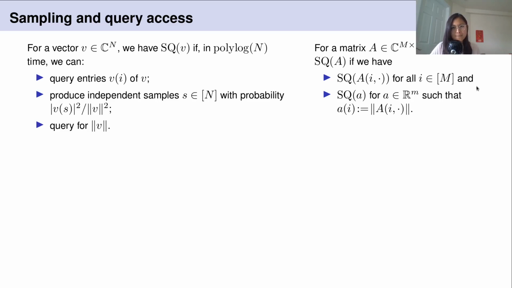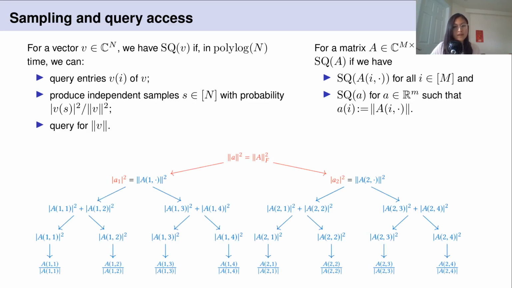In any case, it's hard to get sampling and query access to your input in general if you want a sublinear time algorithm, because the naive way to do it is linear time. However, if we have our input in QRAM, then we have sampling and query access to it. QRAM is kind of a fuzzy notion, but we're only going to be interfacing with it classically. So for our purposes, we can just think about QRAM as a data structure. And here we show the standard proposed implementation of QRAM for a 2x4 matrix A.